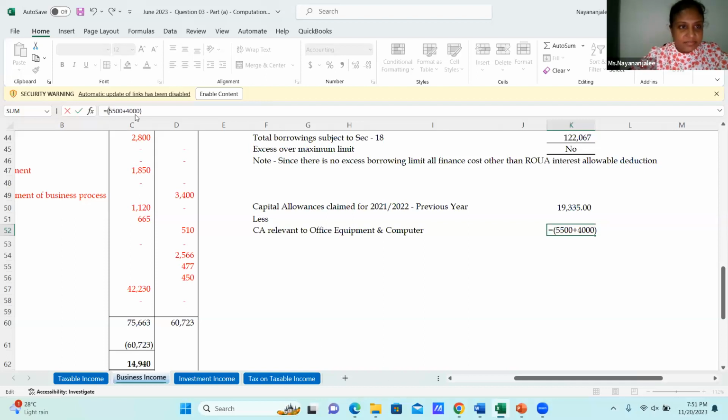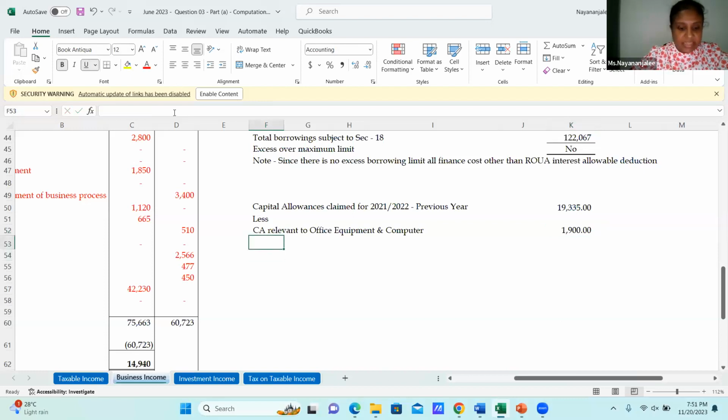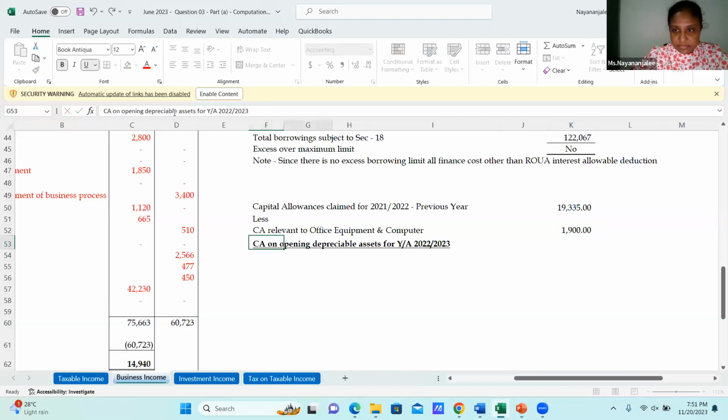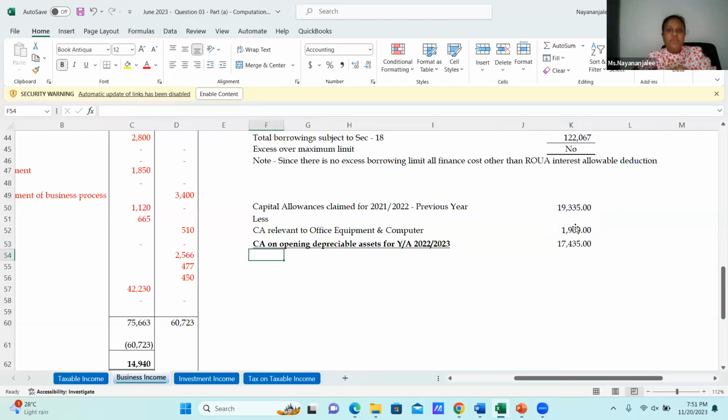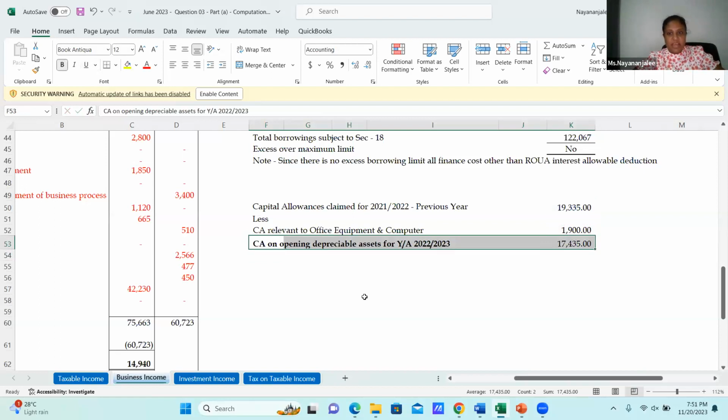Then in that, there are still a number of years to give. Then this divided by 5, 1.9. Then the capital allowances on opening depreciable assets for year of assessment 22-23: this minus this. Okay, then it's 17,435. This is that explanation. I think it's clear.